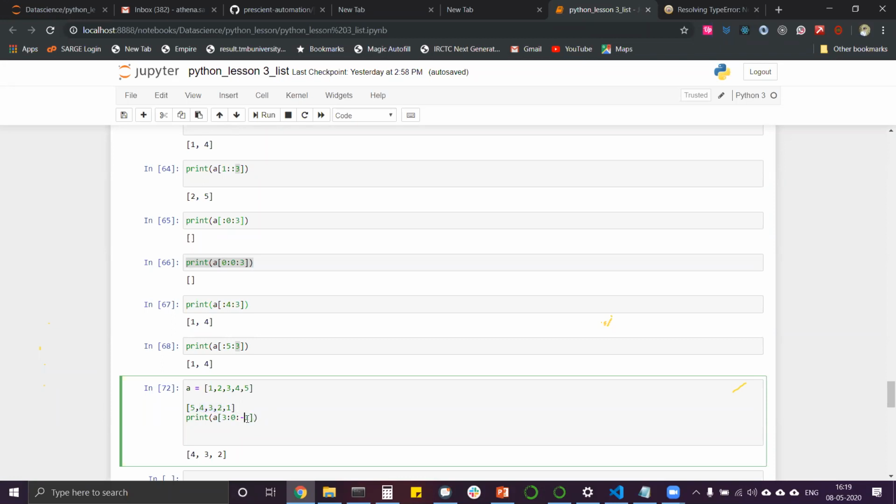But first, see, we have written -1, so first it will reverse it. Actually Amar I think told this already, that -1 will first reverse it and then put it, but follow the negative rule, and because of that it will print out this. If we put 2 here, it will print out only 4 and 2. First it will revert, take this 0 position, then move to the second position, then give this position, and then after this it will skip this, and there was no sixth option. That's what the thing is. That's why it is printing out like this.